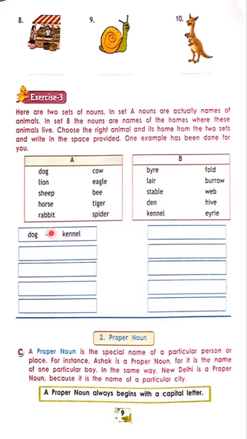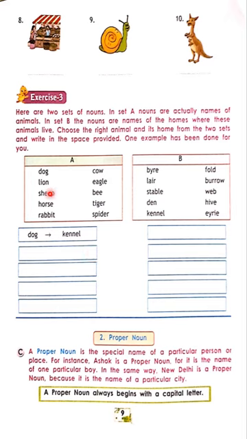So dog, where does it live? Kennel. Then you write it easily. After dog, under dog, lion; under lion, sheep, horse, rabbit. Now here: cow, eagle, bee, tiger, spider. So after writing the animal name, you find out which animal lives where. Okay, lion lives in, right here, lion. Already wrote opposite of lion. You write den. Then sheep.